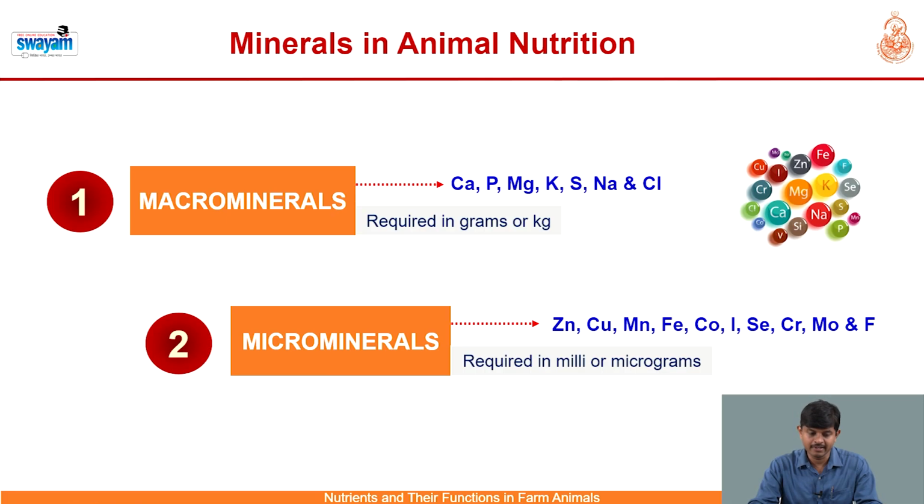Macro refers to those minerals which are required in macro quantity or larger quantity, expressed in the form of either grams or kilograms. There are 7 typical macro minerals required for ruminants that include calcium, phosphorus, magnesium, potassium, sulfur, sodium and chlorine. On the other hand, micro minerals are also known as trace minerals, which are required in milligrams or micrograms in the ruminant ration. Examples being zinc, copper, manganese, iron, cobalt, iodine, selenium, chromium, molybdenum, fluorine, etc.